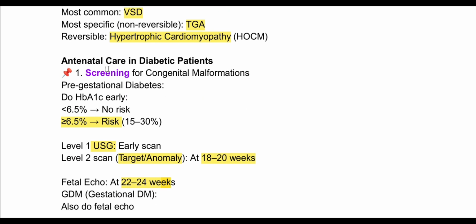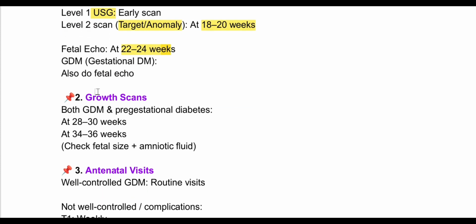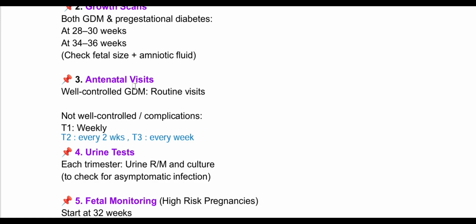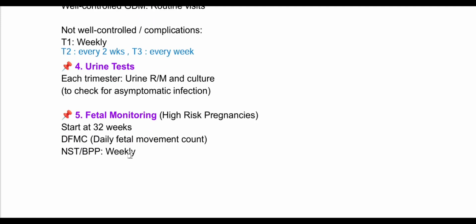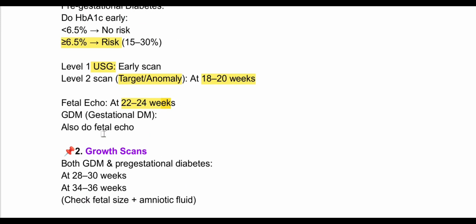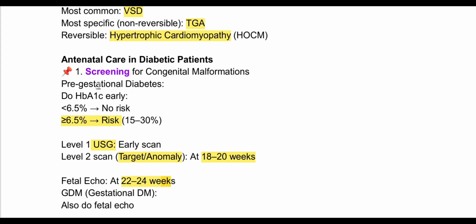Antenatal care in a diabetic patient. First we will do screening, second growth scan, third antenatal visits, fourth urine test, and fifth fetal monitoring. First, screening. In pregestational diabetes we will do HbA1c. If it is less than 6.5, then there is no risk. If it is more than 6.5, there is high risk of congenital malformation.